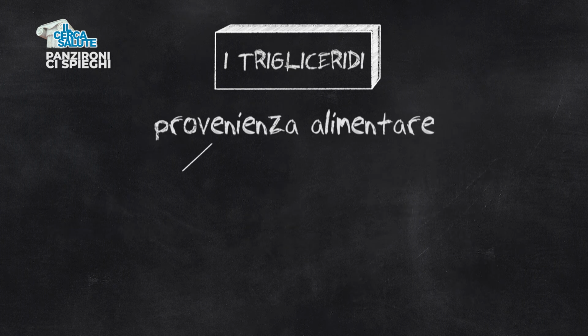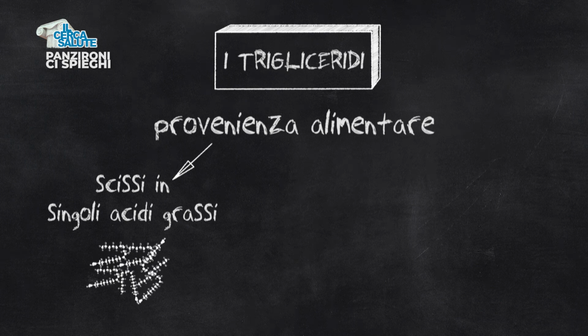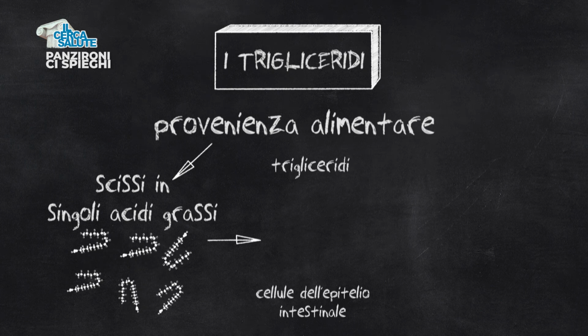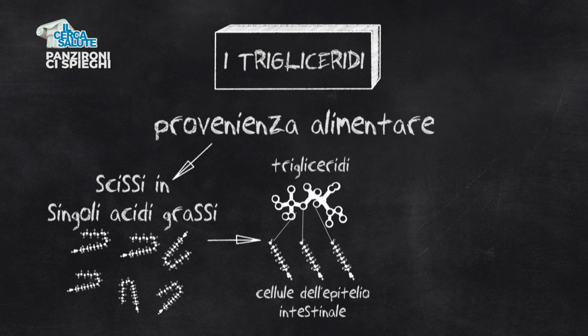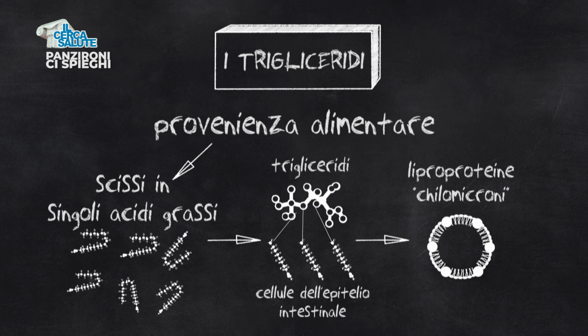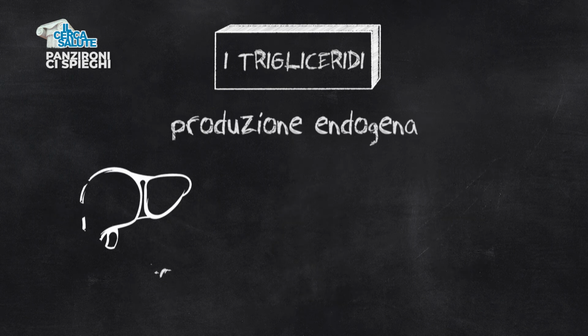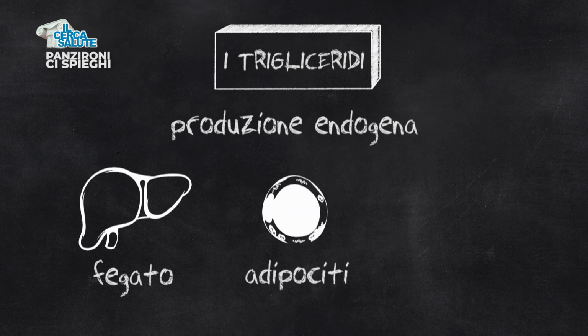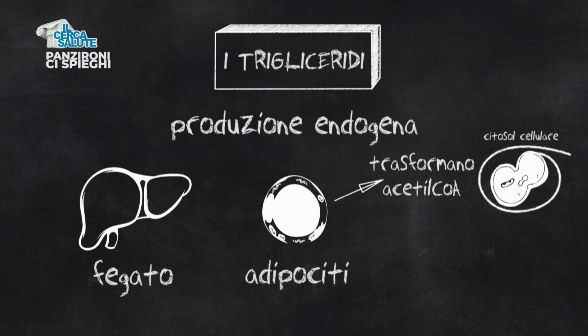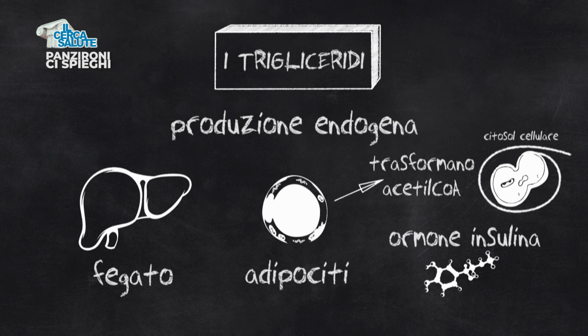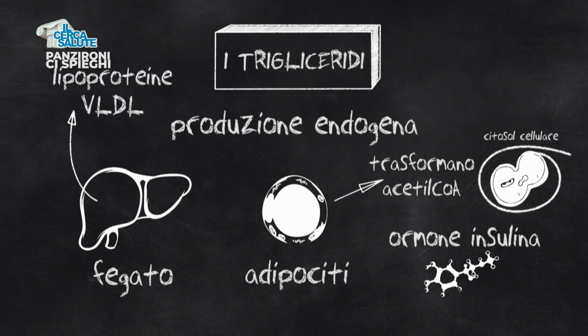Food-derived triglycerides are first cleaved into individual fatty acids and then reesterified to triglycerides by the same cells in the intestinal epithelium, finally transported via lipoproteins called chylomicrons. Endogenous production of triglycerides occurs by the liver and adipocytes, which transform acetyl-CoA, a process that occurs within the cell cytosol, by the hormone insulin. From the liver, they are then transported into the bloodstream via lipoproteins called VLDL.